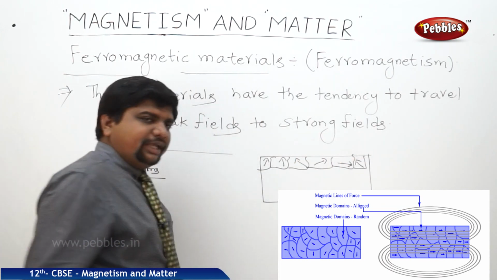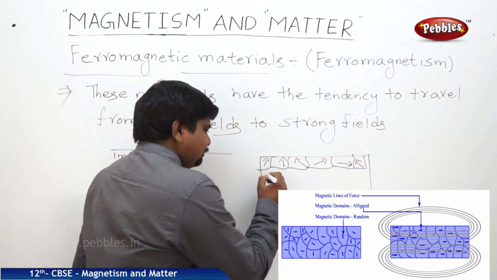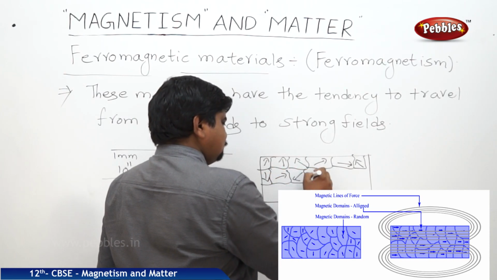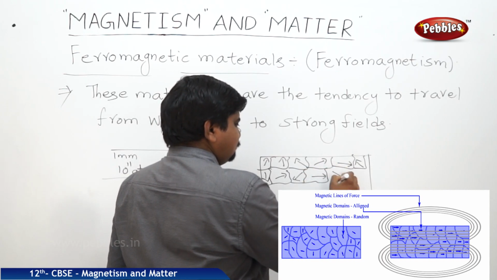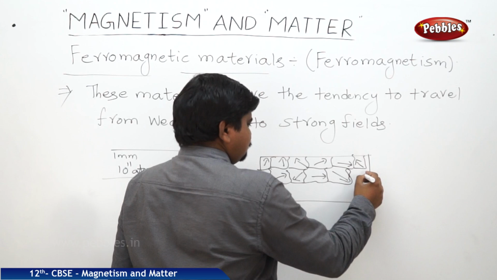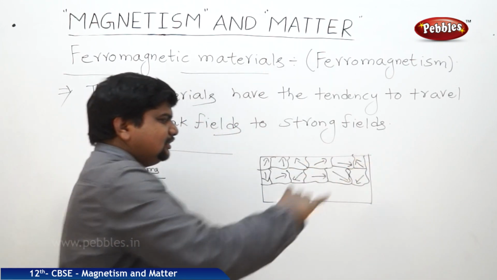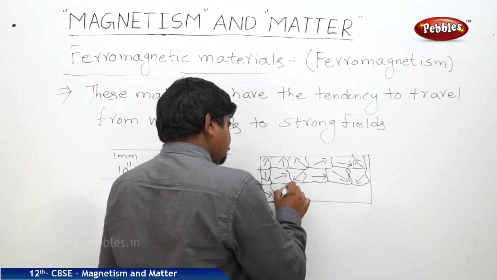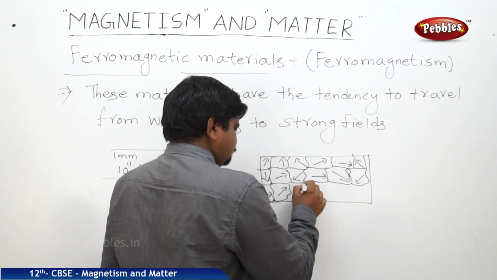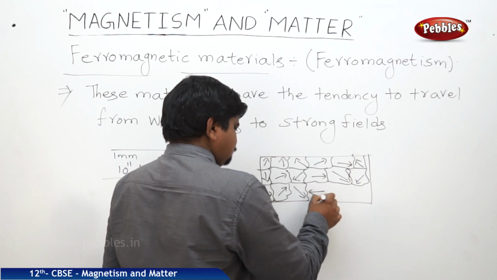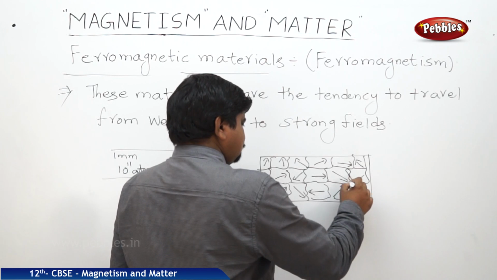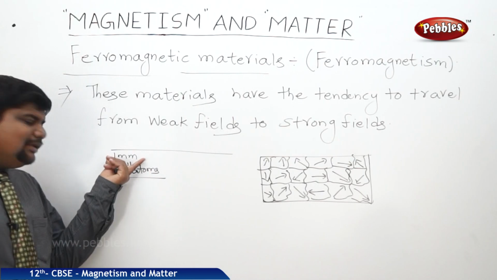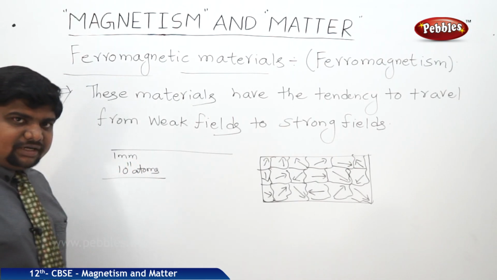So there is no regular order from domain to domain. So like this, the domain structures will be filled. So 1 millimeter is the size of the domain, containing 10 power 11 atoms.